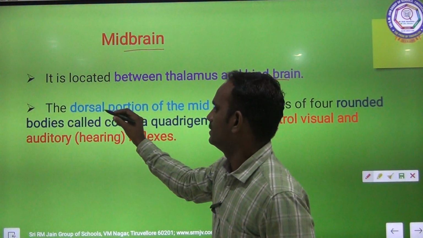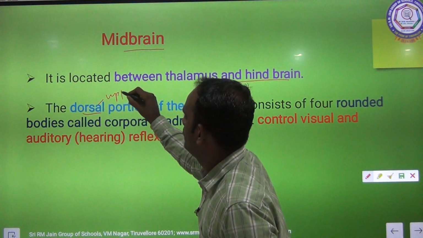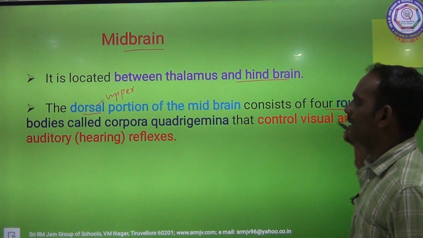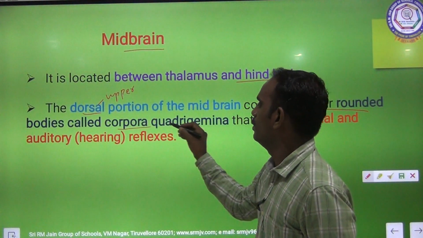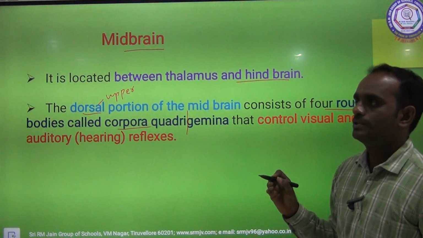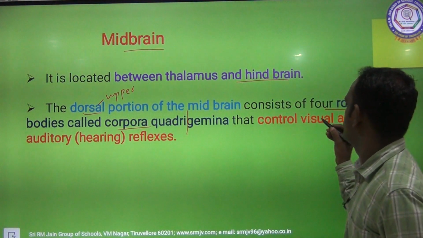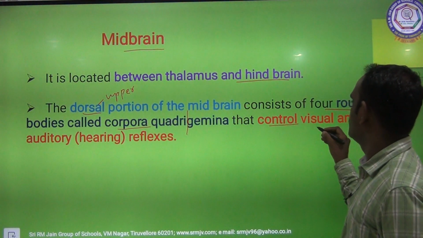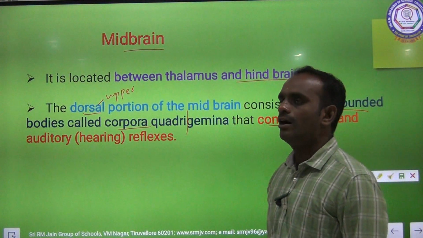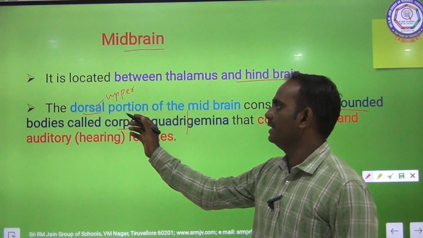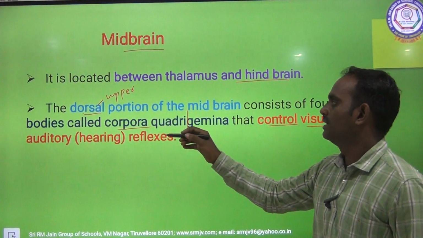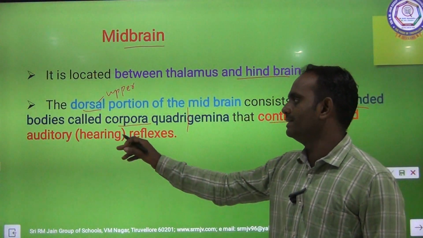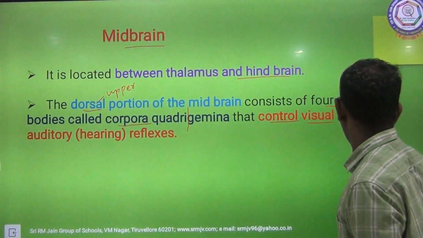The dorsal portion, dorsal means upper part, the upper portion of the midbrain consists of 4 rounded bodies called corpora quadrigemina that control visual and auditory reflexes. So the midbrain's dorsal side, upper portion, is the corpora quadrigemina. It controls the visual and auditory reflexes. Clear?